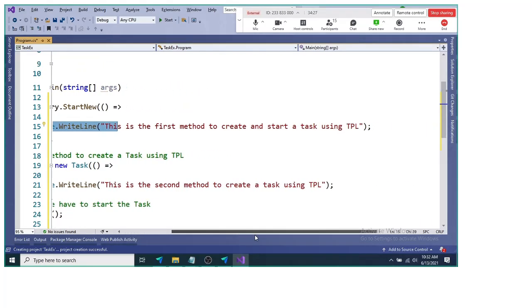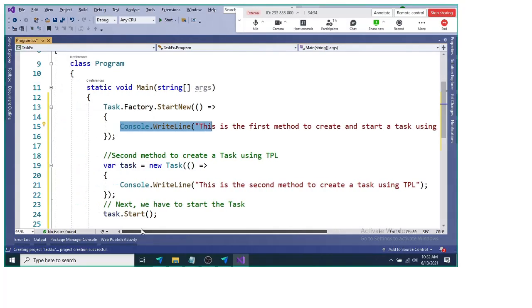This is the first method to create and start a task using TPL. So this is the first method using which you can create and manage a task in the TPL.